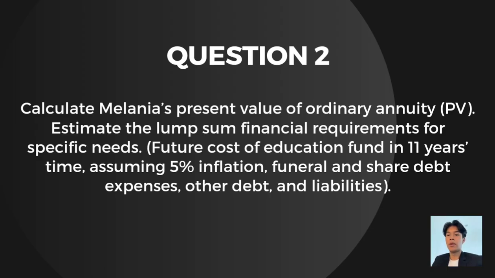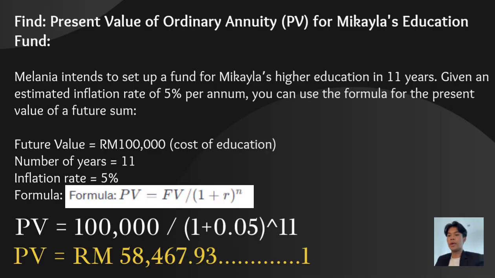Hi everyone, I will present the second question. Calculate Millennia's present value of ordinary annuity and estimate the lump sum financial requirements for specific needs: future costs of the education fund in 11 years' time, assuming 5% inflation, funeral and shared debt expenses, other debts and liabilities.